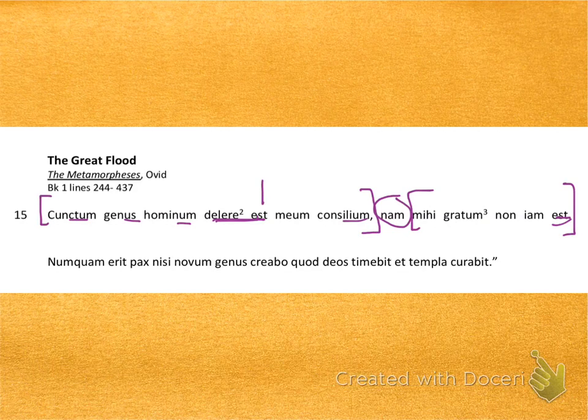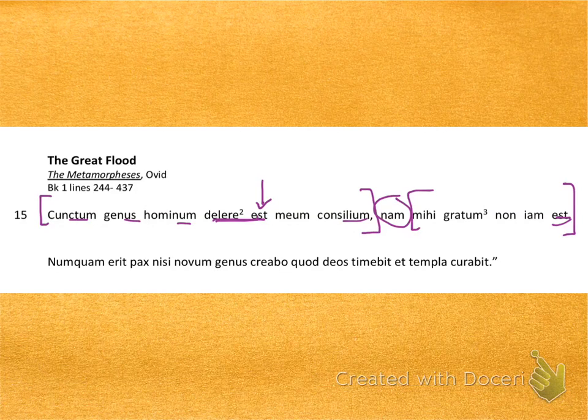Est is my main verb. Est is the present tense form of to be with a third person singular subject. One of these words, cunctum, genus, hominum, or consilium, is going to be serving as the subject. But which word, and how are we supposed to figure that out? Cunctum is actually an adjective, so it's meant to describe something. Genus appears to be in the nominative case because it ends with us.